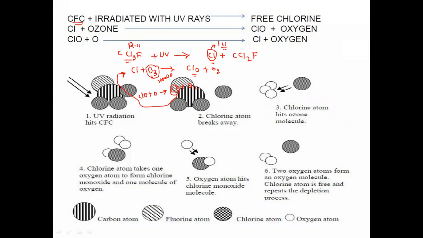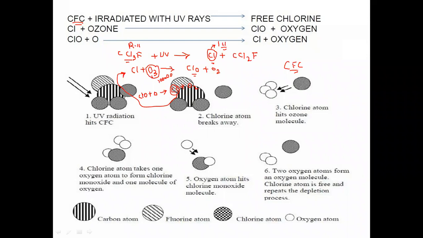And because of this, nowadays there is one protocol, that is called the Montreal protocol. According to the Montreal protocol, nowadays we are not using any CFC type of refrigerant. Though R11 and R12 have excellent properties, CFC type of refrigerants are banned, and instead we are using refrigerants which do not have chlorine as an atom.